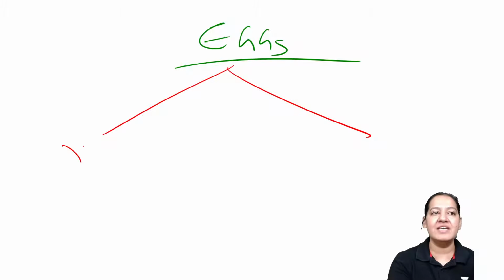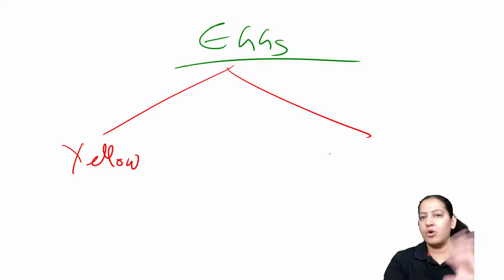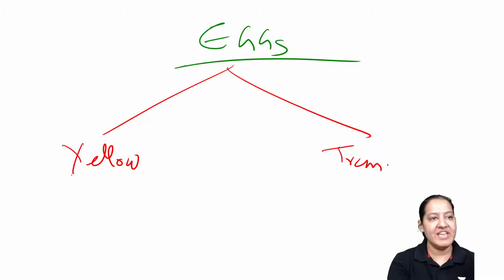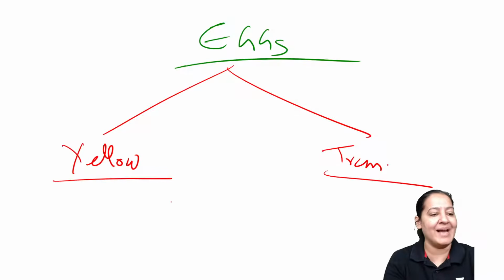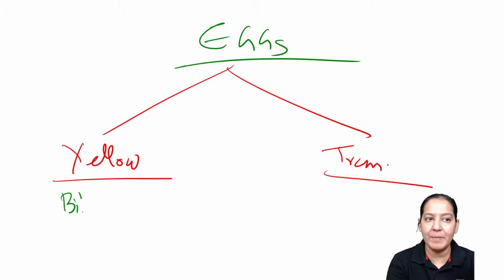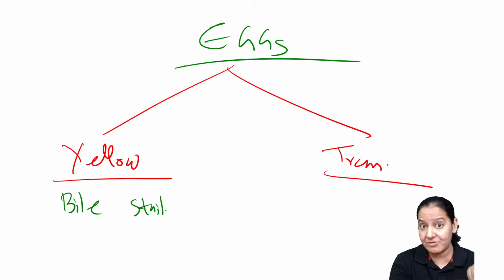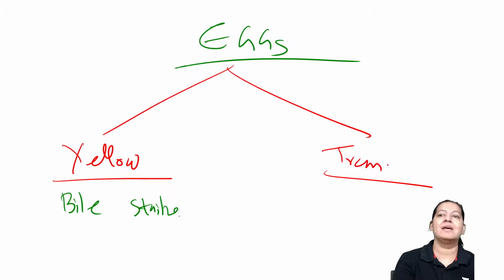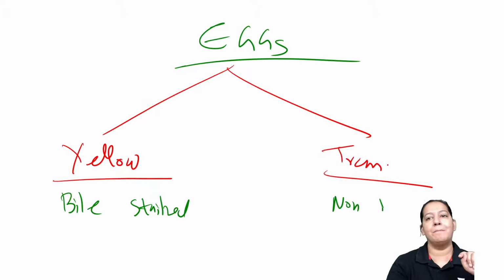Some eggs are yellow in color. Some eggs are non-yellow, transparent in color. So the yellow eggs are known as bile stained. The yellow eggs are yellow because they are bile stained. Bile is yellow in color. Bile stained eggs. And the transparent ones are non-bile stained.